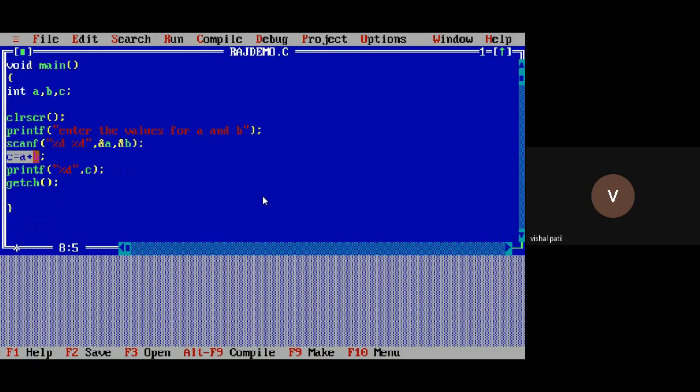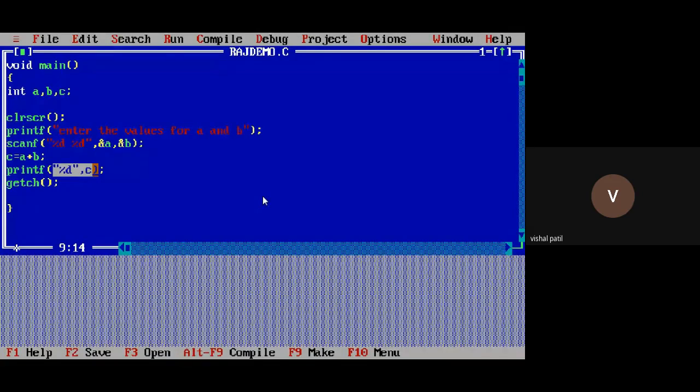But this is the assignment operator. How does it work? It assigns the right side value. It will calculate A plus B, and that result will be assigned to variable C. Means if I take 10 plus 20, that 30 will be stored in C, and later on your printf will display the value of C here.